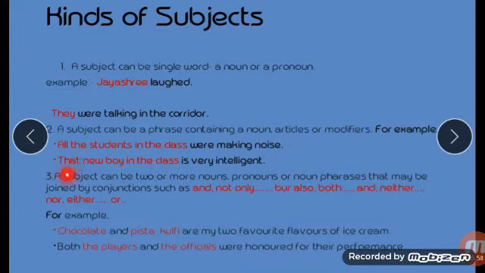Similarly, another sentence is given as an example. "That new boy in the class is very intelligent." So it is asking who? Who is very intelligent? That new boy in the class. So this is the subject. "Is very intelligent" is the predicate.